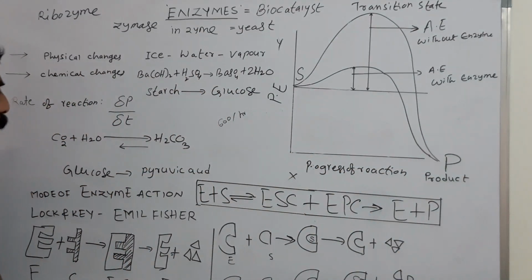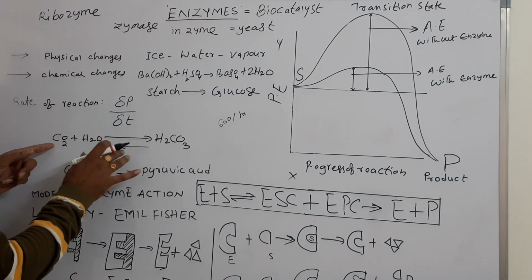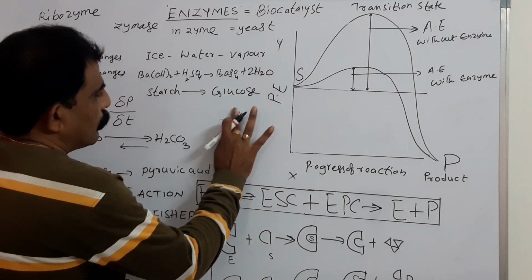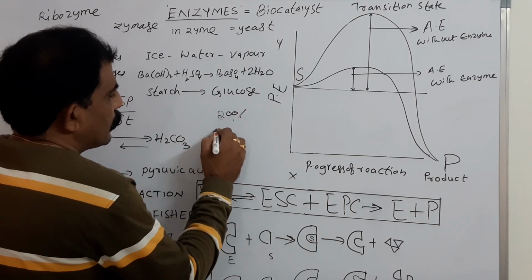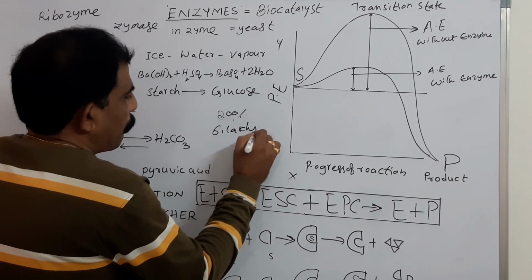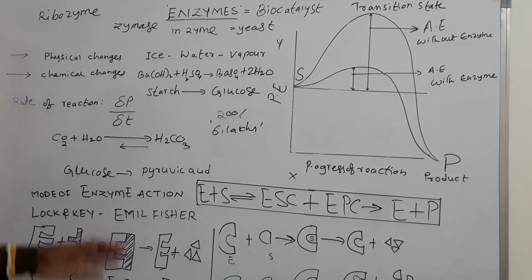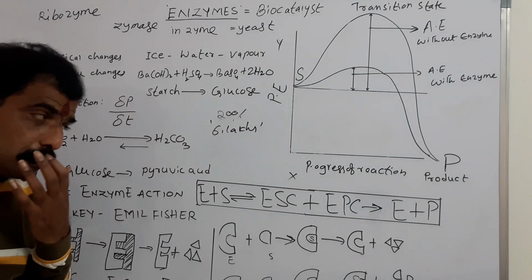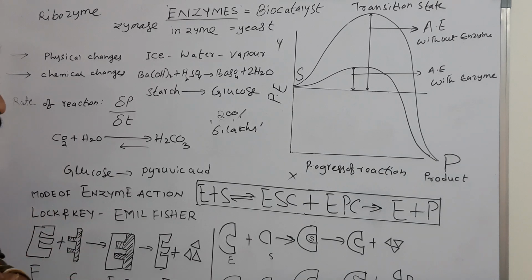Carbonic anhydrase. If this reaction takes place without the carbonic anhydrase enzyme, it is near about 200 molecules per hour, whereas if it takes place in the presence of enzyme molecule, 6 lakhs products are produced per second, not per hour. So what does it mean? Here the rate of reaction is dramatically increased because it is taking place in the presence of enzyme. What is that? Carbonic anhydrase.